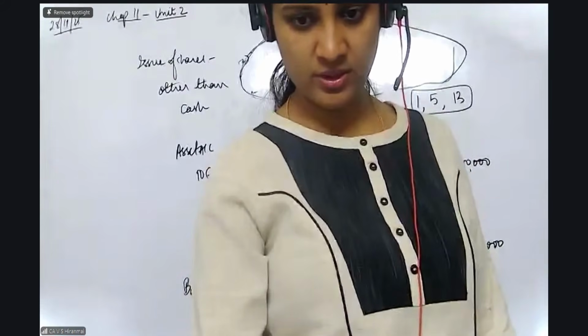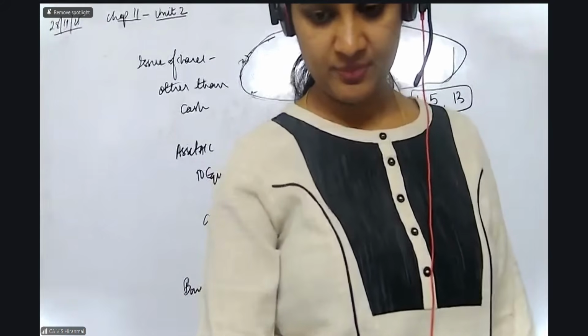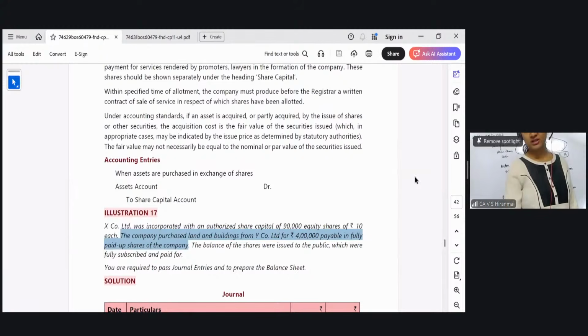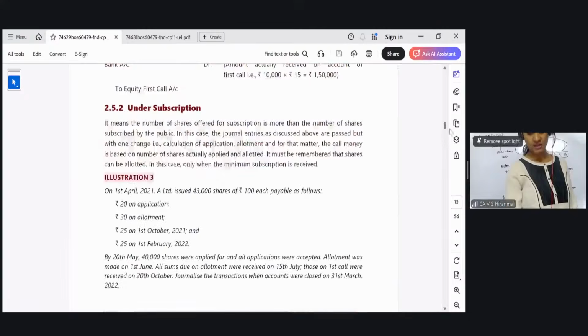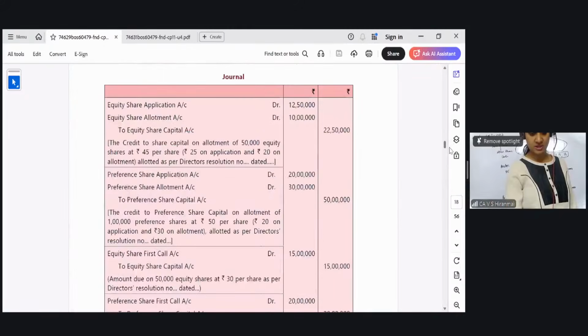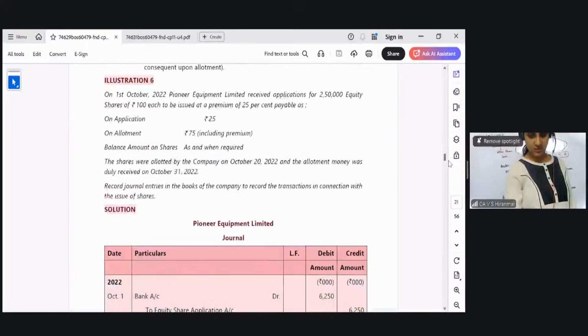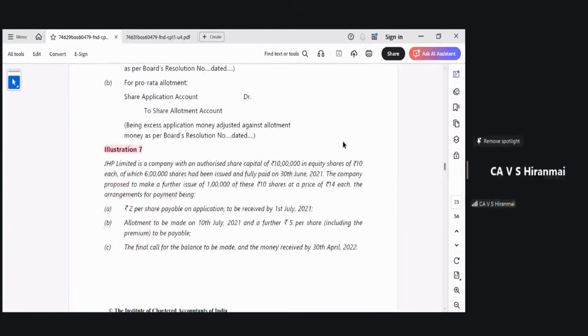Okay. So now we are going to go ahead with illustration number 7. That is one of the most important illustrations, not very challenging, I would say. It is an easy illustration only, but how you have understood it is very important. So illustration number 7 talks about pro-rata allotment only. But we have to see there are a few things given in the question. So read the question carefully and then write down everything. You break the question and write it down. It becomes very, very easy.